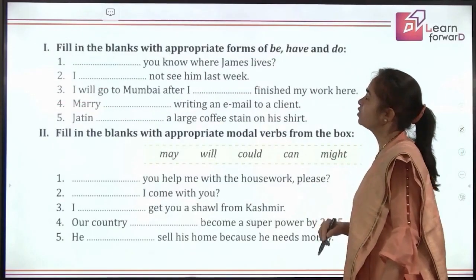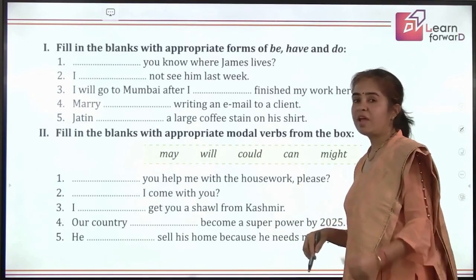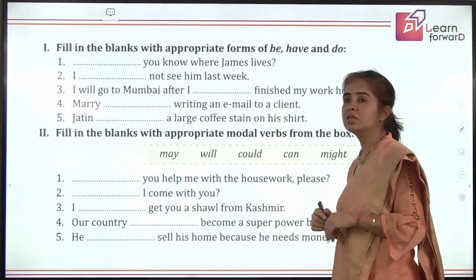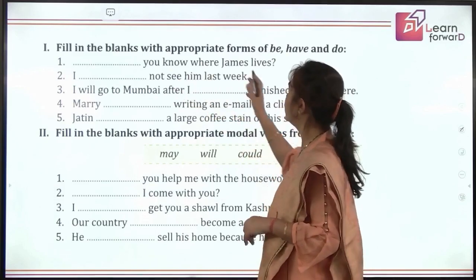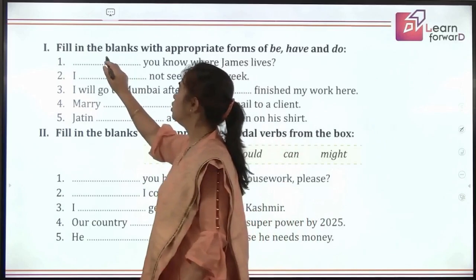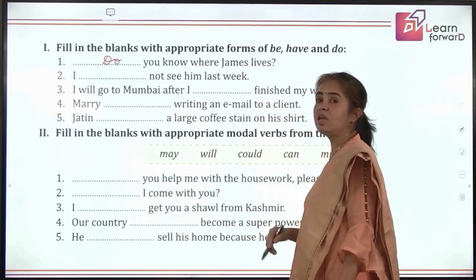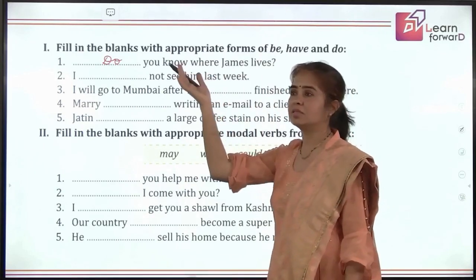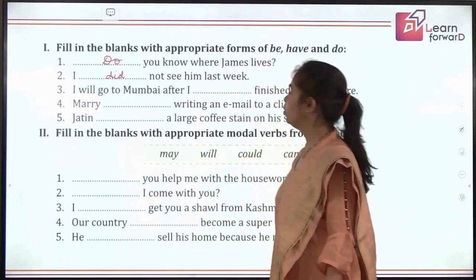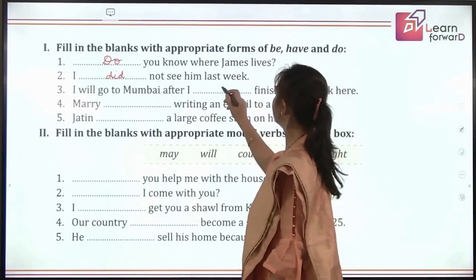Now fill in the blanks with appropriate forms of be, have, and do. We have already learned that these three forms are used as primary auxiliaries. So let's use them. Dash, you know where James lives. Do you know? Yes, because with you, we use do. I dash not see him last week. We are talking about past tense. So it will be did. Good. Next, I will go to Mumbai after I have finished my work here. Good.